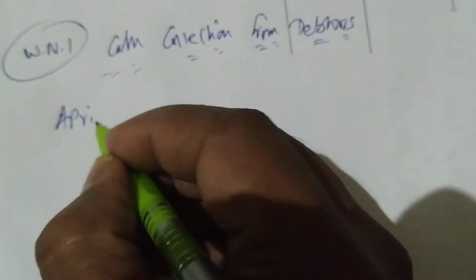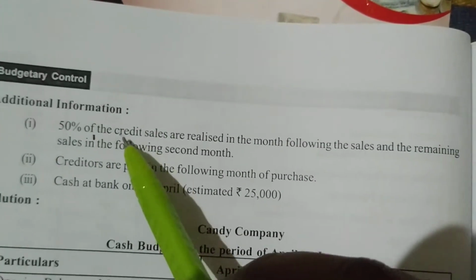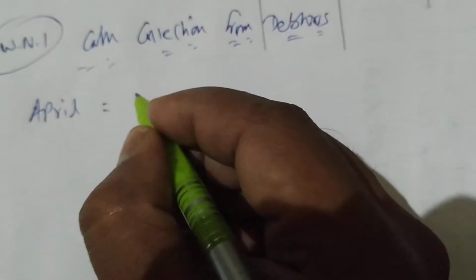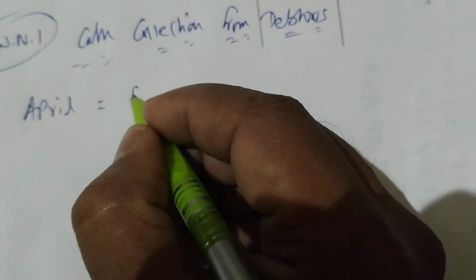Okay, now cash collection from debtors means for the April month we are finding out cash collections. How much we collected? So what he is saying in the question is that 50% of credit sales are realized in the following month. Following month means we have to go 1 month before. 1 month before April is what, March.